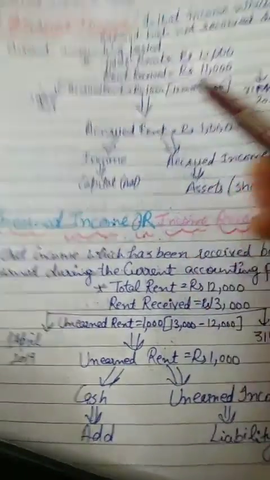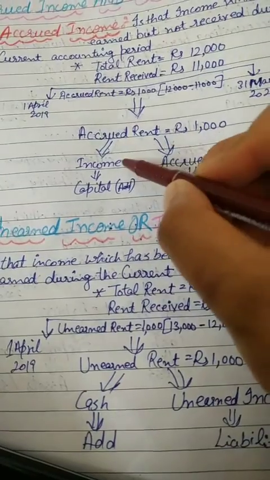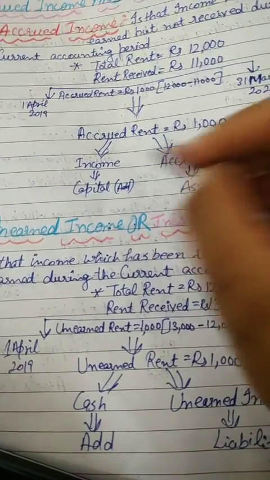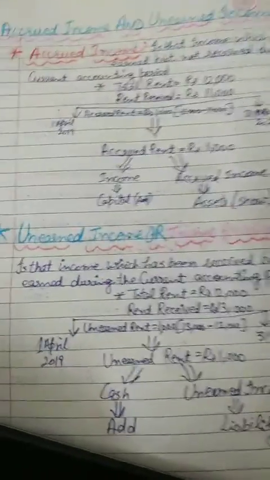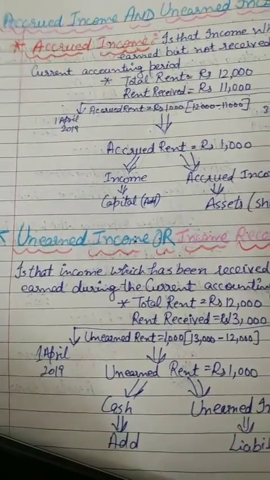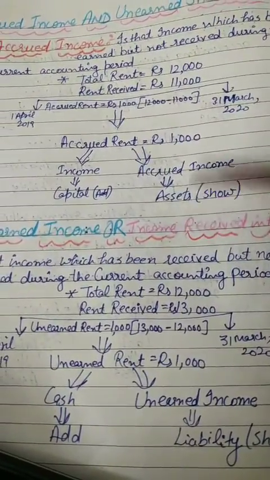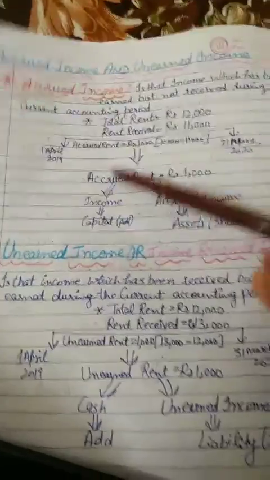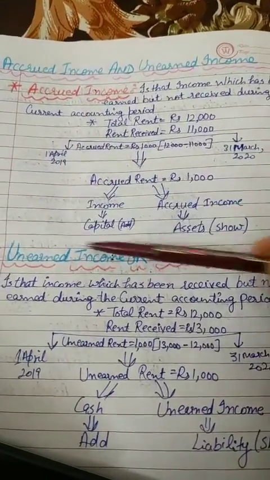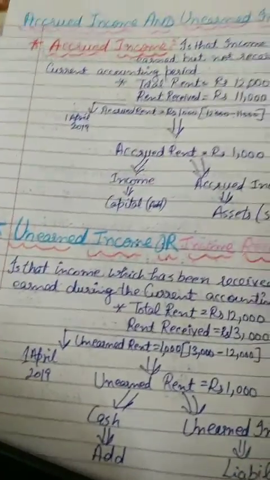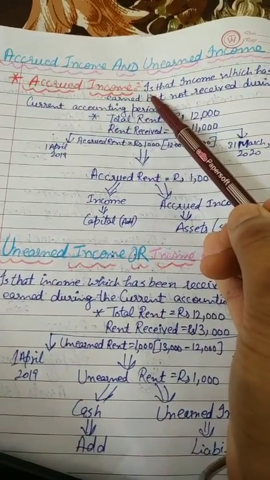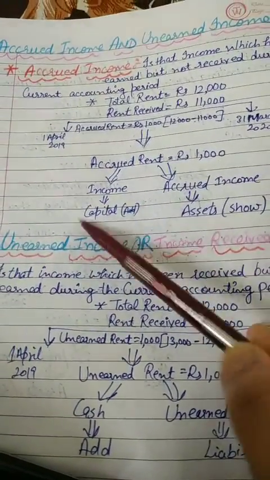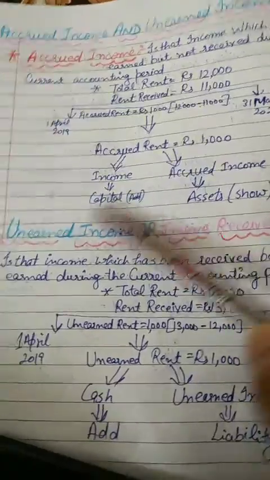So in the accounting equation, 1,000 is going to be added to income. It is income, so you will add it on the capital side of the accounting equation, and in the balance sheet you will show this amount on the asset side. This is the portion you have to fill in the accounting equation. Accrued income is what you earn but do not receive; the amount not received must be added to the capital side of the accounting equation.